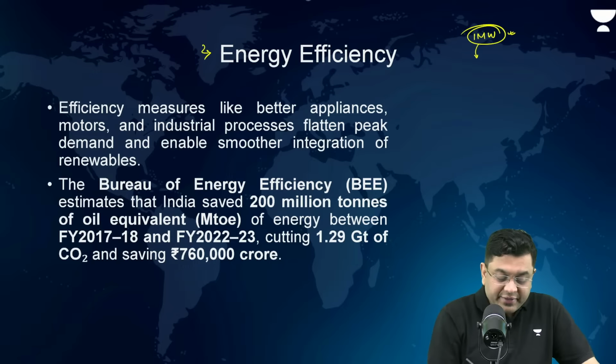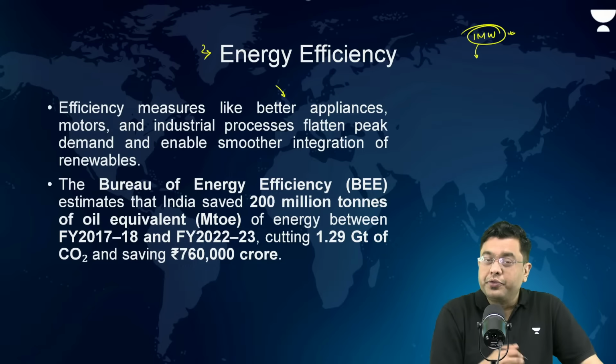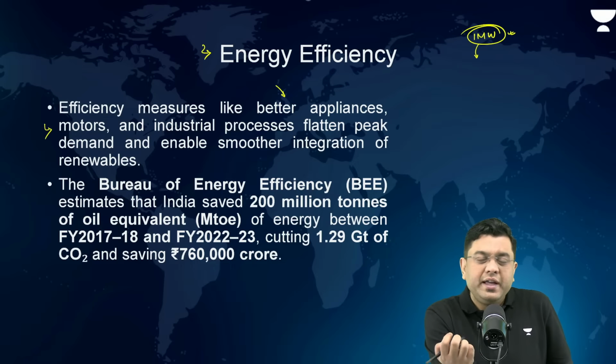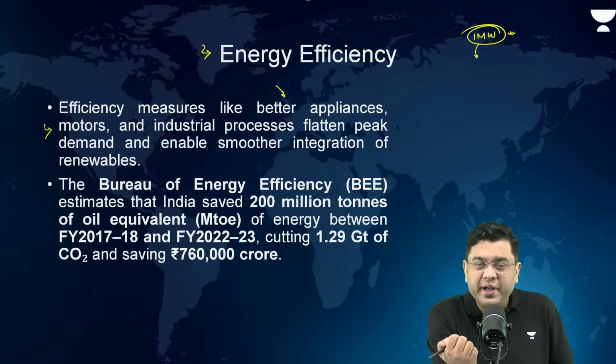So energy efficiency measures like better appliances, motors, industrial processes. Now, many of the industries still use very old machineries. Machineries which are older than a few countries themselves. That is how old the machineries are. For example, if you consider some of the jute mills that we have, some of the other textile mills, the tanneries that we operate, the machineries are quite old. Now, these older machineries are not energy efficient, obviously. So they consume large quantities of energy. And that also means increased input cost for the industrialists.